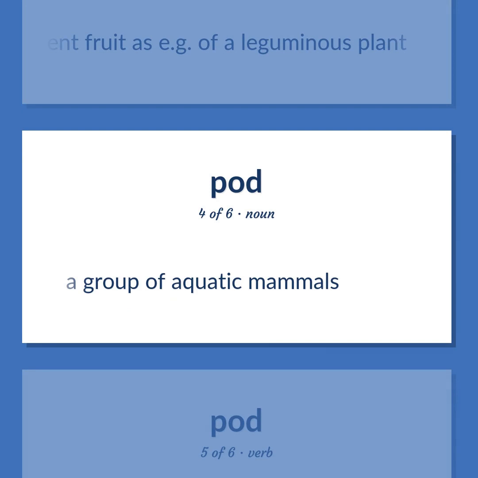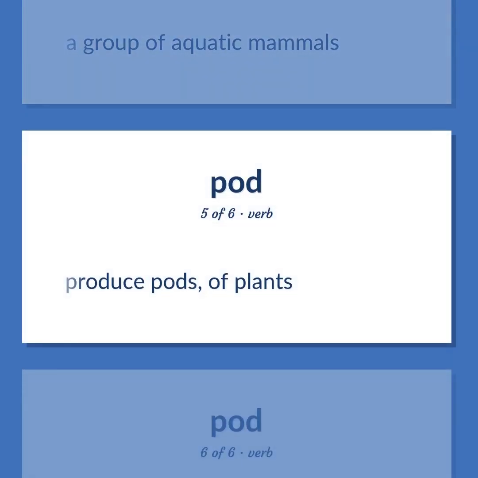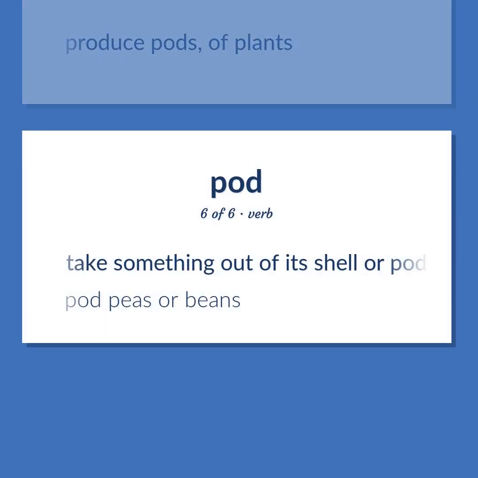A group of aquatic mammals. Produce pods, of plants. Take something out of its shell or pod. Pod peas or beans.